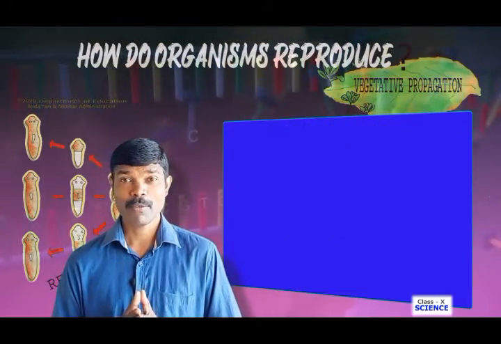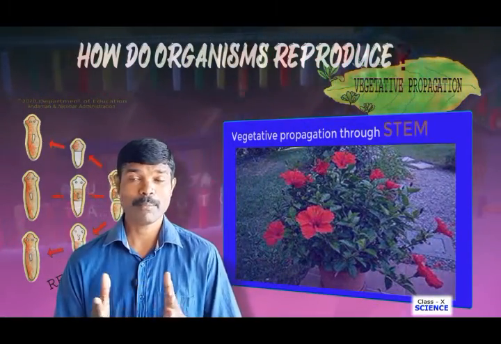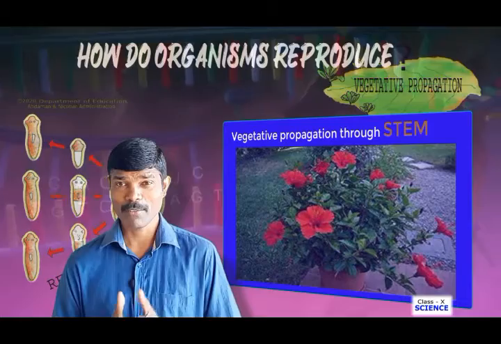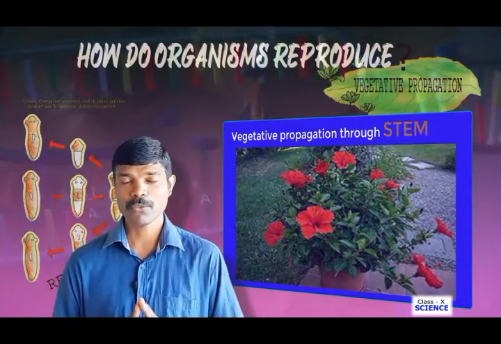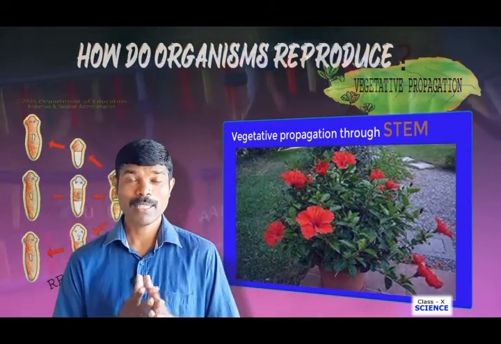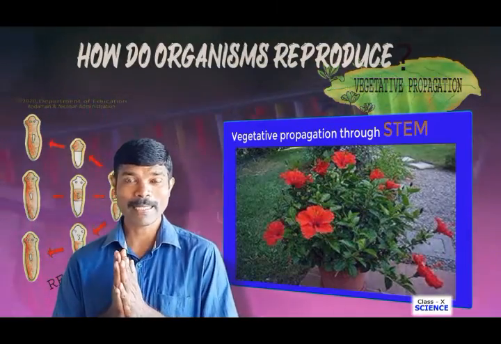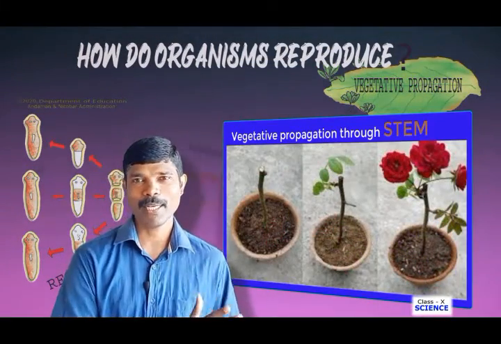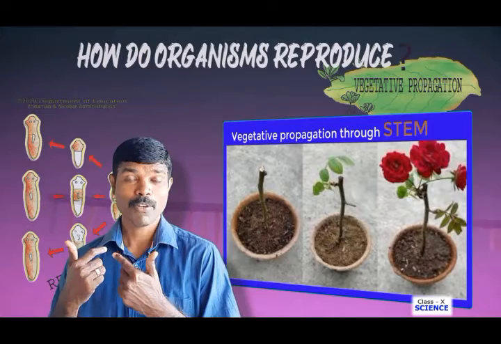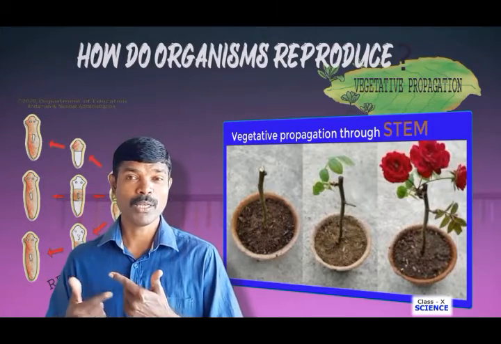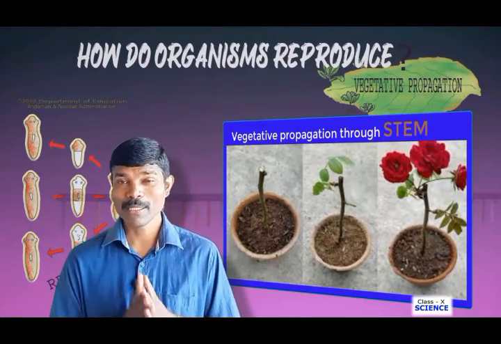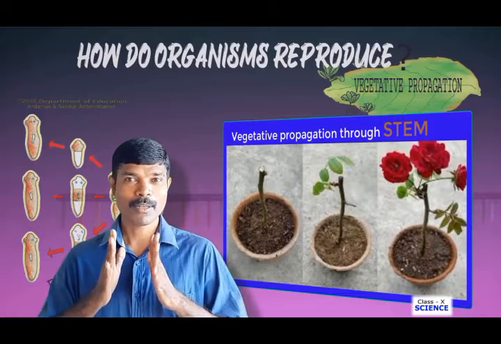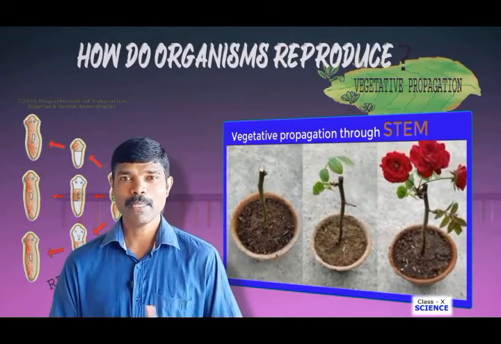The second way by which vegetative propagation takes place is by means of stem. You are much familiar with China rose, hibiscus we call, and rose plants. These plants can grow from their stems, right? When the stem is cut and planted, then from the stem the plant grows, a new individual comes out, right? So this is one of the examples of vegetative propagation by means of stem.